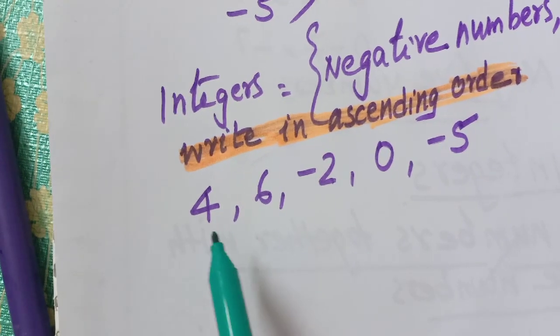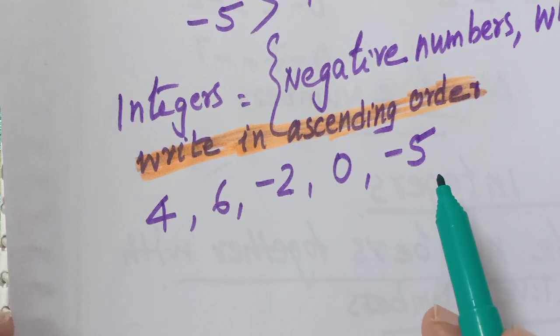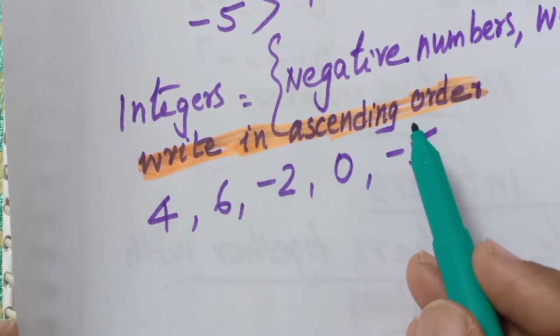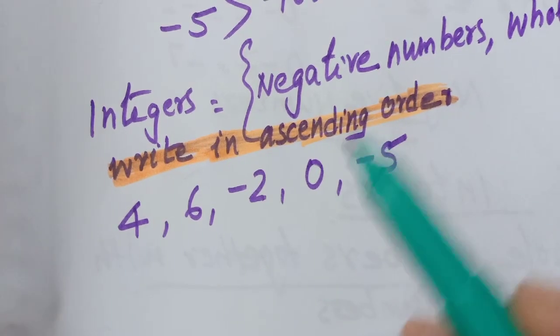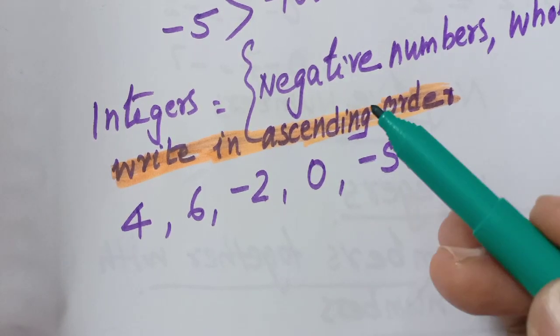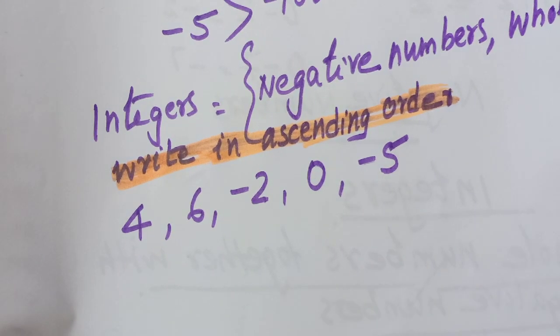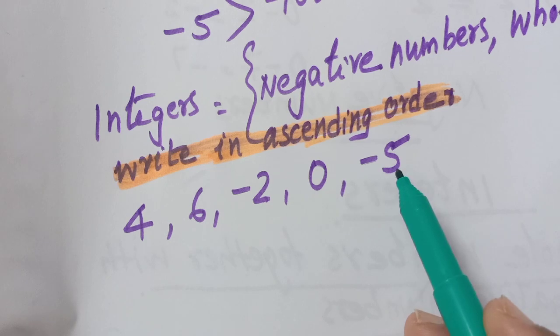Okay, now look at these numbers 4, 6, minus 2, 0 and minus 5. Can you write them in the ascending order? What do you mean by ascending order? Increasing order of numbers. That means first we have to write the smallest number. So among these, which is the smallest number?